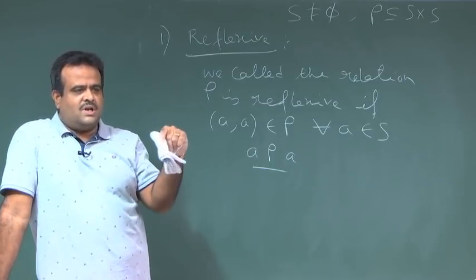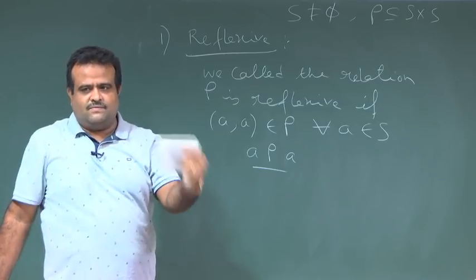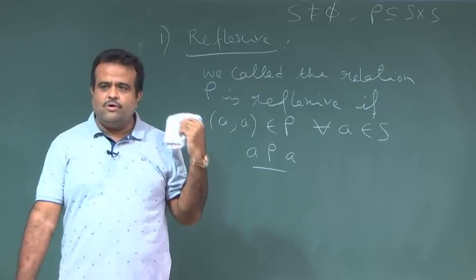So, every member is related with itself under this relation rho.